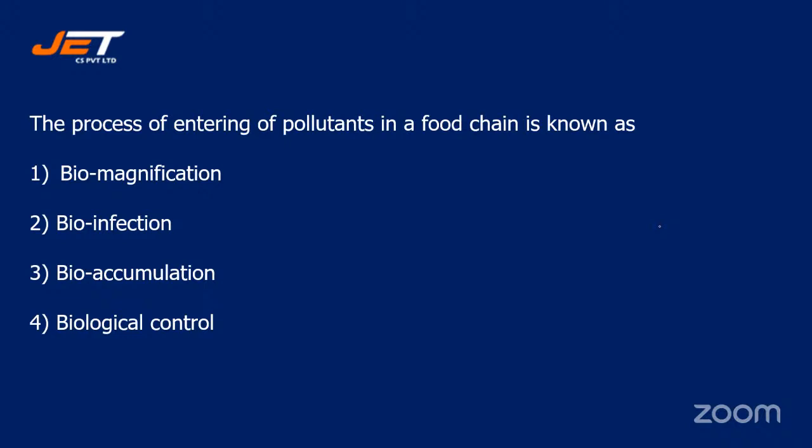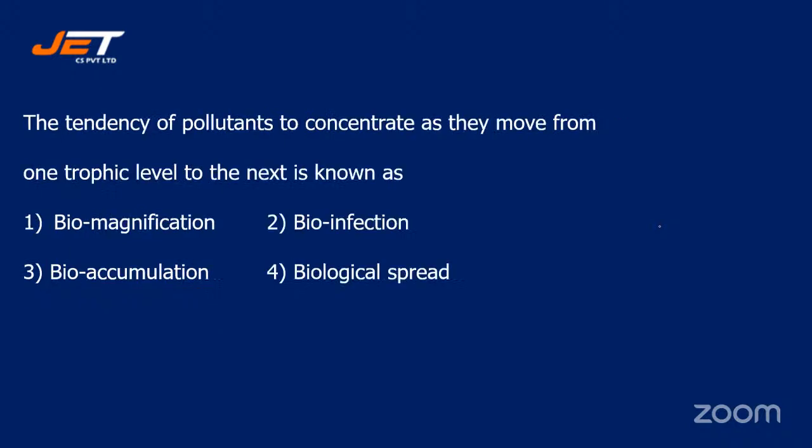Biomagnification, bioinfection, bioaccumulation, or biological control. Very well answered, students. The correct answer is number 3, bioaccumulation. Number 3 is the right answer, bioaccumulation. Next question.